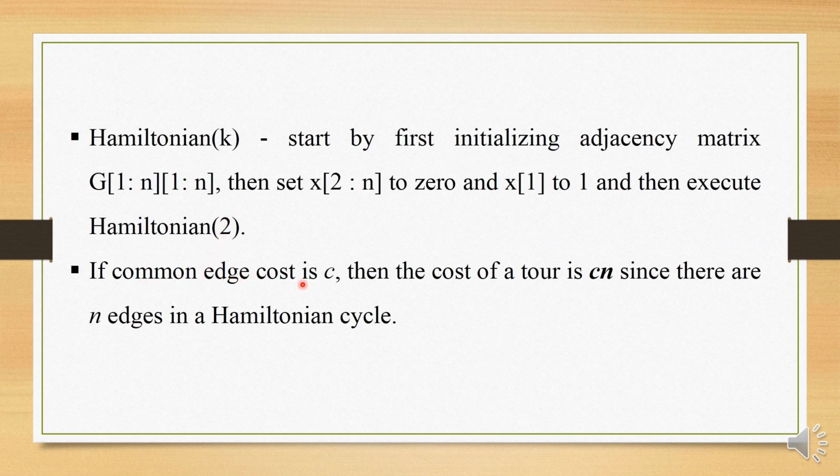If the common edge cost considered in the graph is c, then the cost of the tour is, there are n edges, so it is given as c into n because there are n edges in a Hamiltonian cycle.